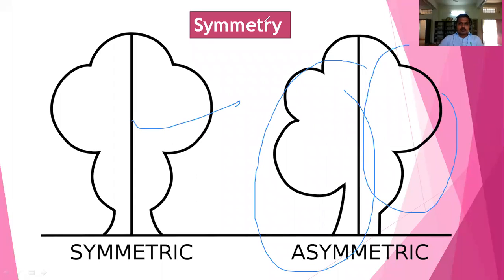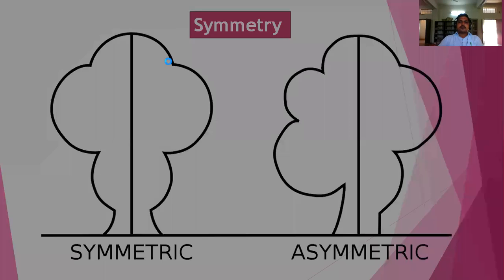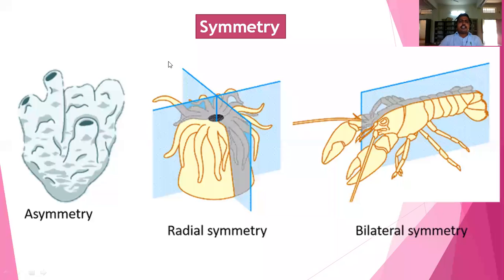Okay, and then in symmetry you may see three types of symmetry: asymmetry, radial symmetry, and bilateral symmetry.